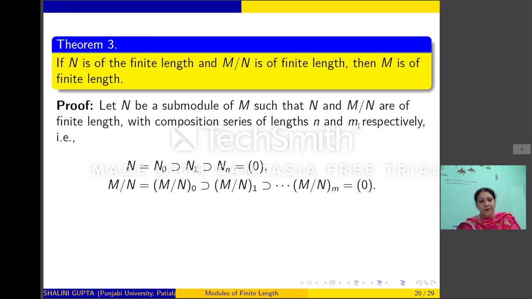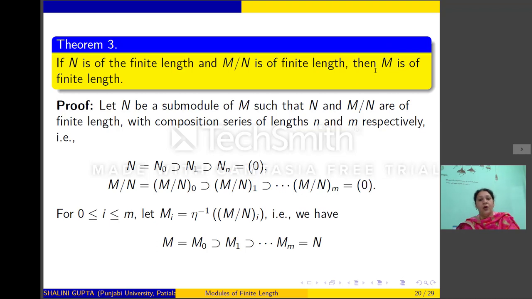So suppose the composition series be N equal to N_0 containing N_1 containing up to N_n equal to 0, and M mod N containing M mod N_1 and so on. With the help of these two composition series, I want to get a composition series of M so that I should be able to prove that M is of finite length.